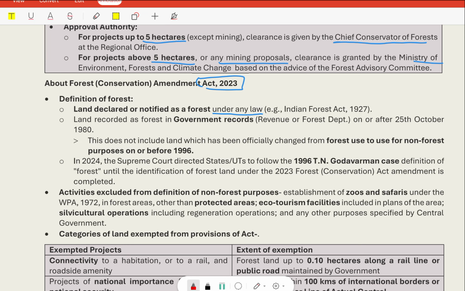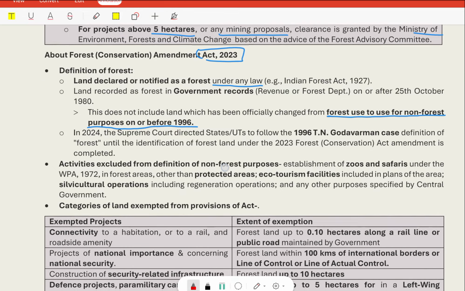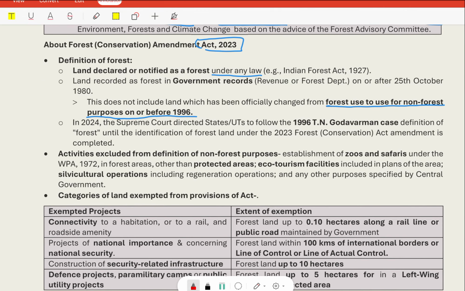This does not include land which has been officially changed from forest use to use for non-forest purpose on or before 1996. In 2024, the Supreme Court directed states and UTs to follow the 1996 T.N. Godavarman case definition of forest until the identification of forest land under the 2023 Forest Conservation Act is completed.